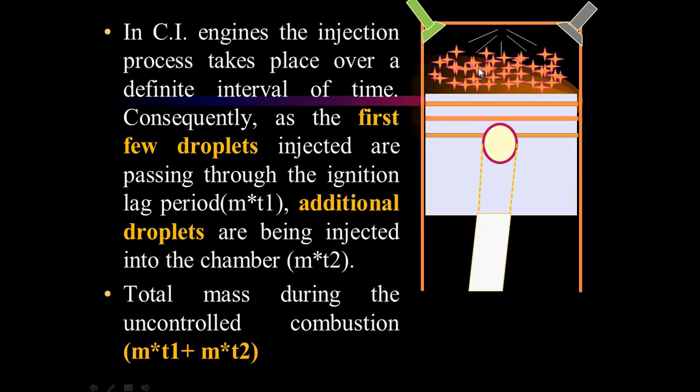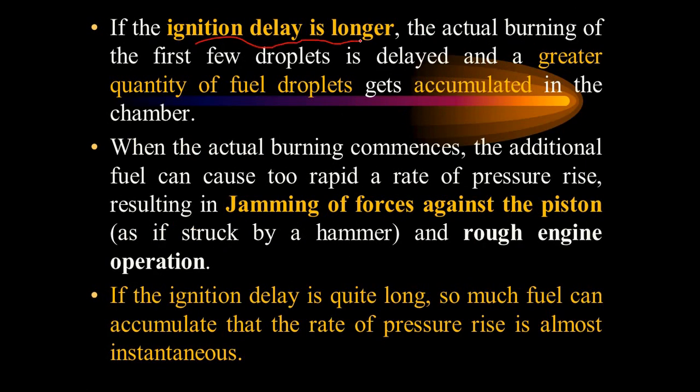And I already told you there are two masses, m into T1 and m into T2. So during the uncontrolled combustion, the total mass is m into T1 plus m into T2. The mass amount is too high, producing detonation during the uncontrolled combustion stage. If the ignition lag period is longer, it invites detonation as more fuel is accumulated during that period.